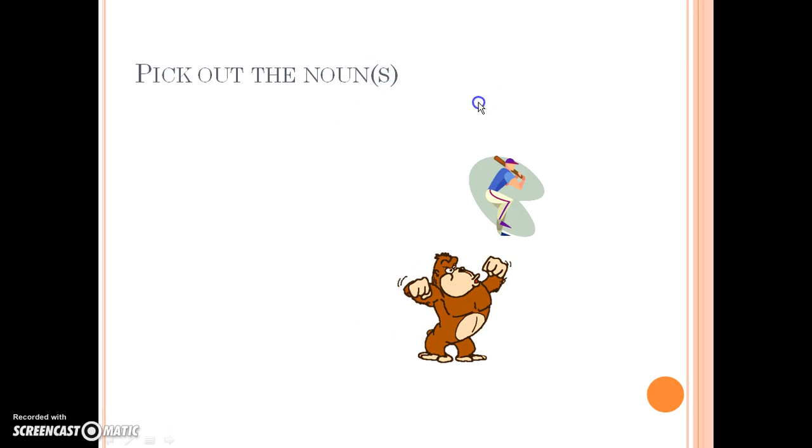We're going to continue to pick out some more nouns in sentences. The student is 12. Well, 12 isn't a person, place, or thing, and it is not something you can touch, so it is not our noun. Student, yeah, student would be our noun. It is a person.